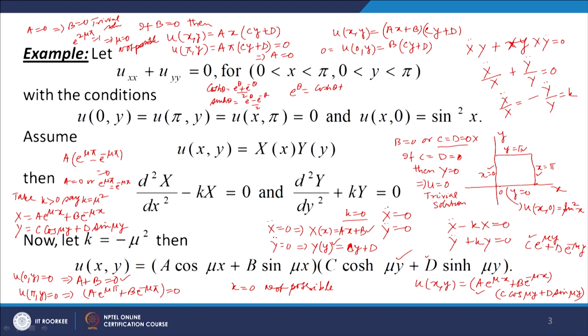Okay? So, corresponding to e to the power mu y, you can write, if you add here, e to the power theta becomes cos hyperbolic theta plus sin hyperbolic theta, and e to the power minus theta becomes cos hyperbolic theta minus sin hyperbolic theta. So, e to the power mu y you can replace by cos hyperbolic mu y plus sin hyperbolic mu y, and e to the power minus mu y you can replace by cos hyperbolic mu y minus sin hyperbolic mu y, and then collect the coefficients of cos hyperbolic mu y and sin hyperbolic mu y. They are some constants. So, we can replace them by new constants, and we have the solution also in this form.